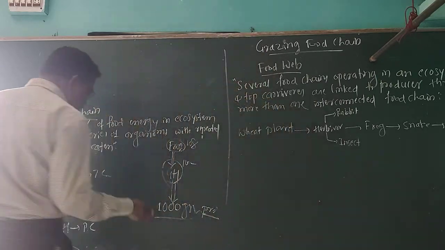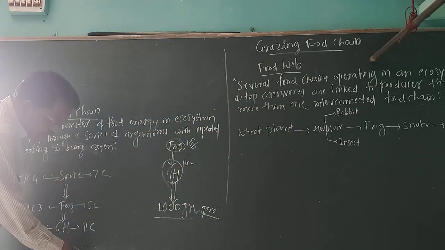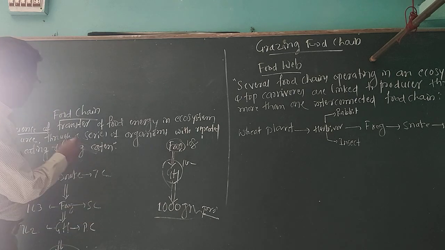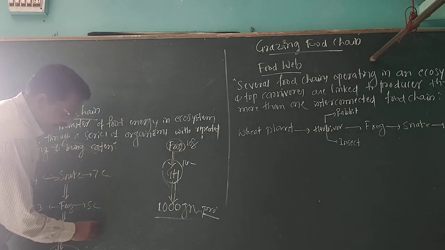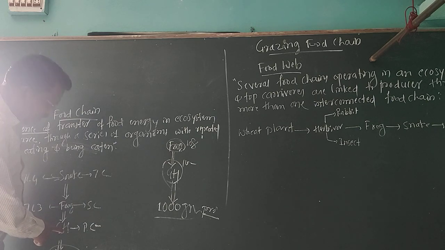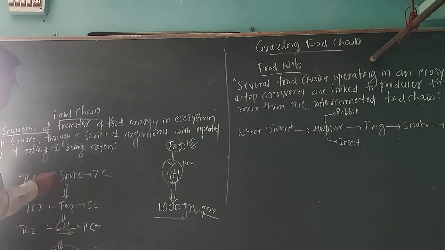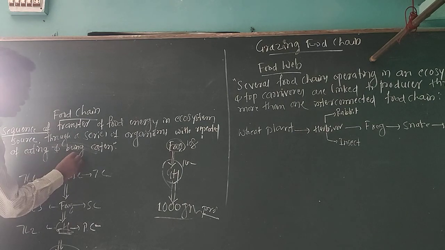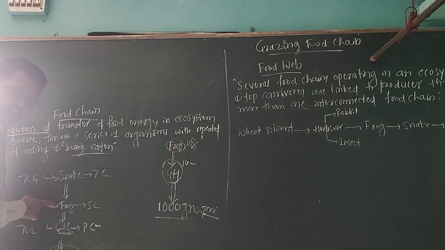Here, I want to repeat once again. These producers are eaten by the grasshopper. Then these grasshoppers are eaten by the frog. The frogs are eating the grasshopper.